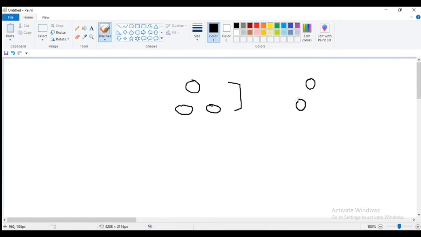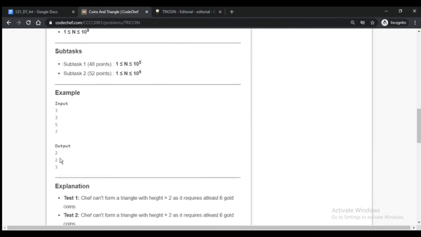Now they are asking about 5 coins. 1 2 3 4 5 6. This sixth one is not required; we only have 5 coins. So what can we get? We can't complete the third row, so the height will still remain 2.